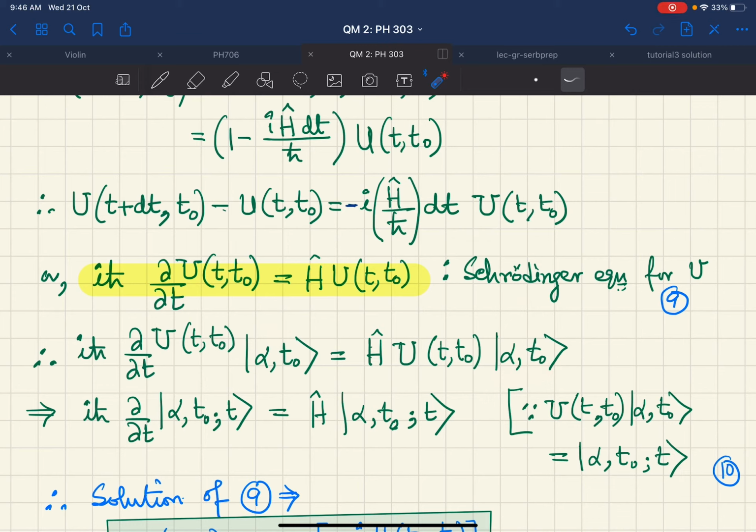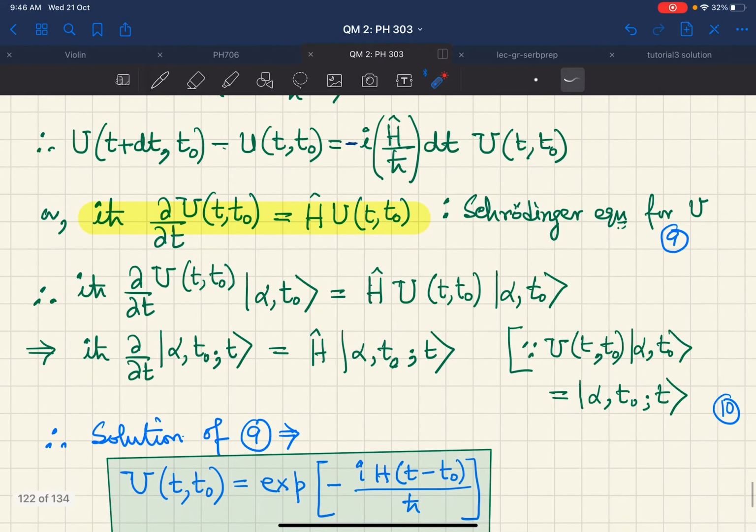But we know the operation of U(t, t0) on |α, t0⟩ is going to give me the state ket at a later time t. So the right hand side is going to give us H|α, t0; t⟩. Here also you can think of this ∂t U(t, t0) acting on |α, t0⟩. So this is going to give us just iħ ∂t|α, t0; t⟩.